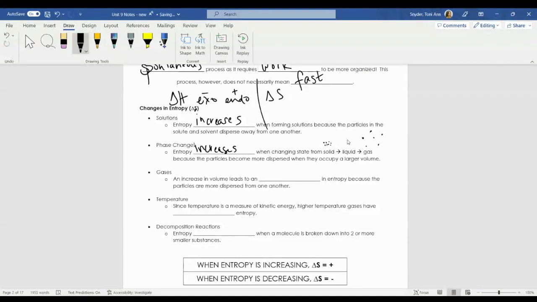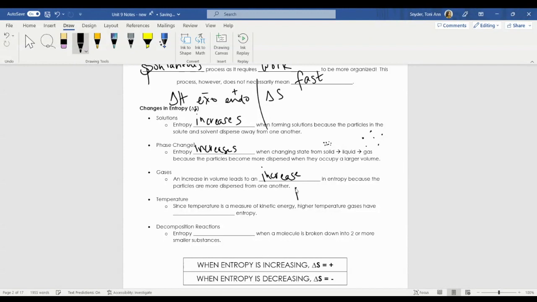It's all about dispersal of particles. In a solution, the particles disperse and entropy is increasing. When I make a gas, those particles are farther apart. Entropy is increasing. Also, an increase of volume of a gas also leads to an increase in entropy.